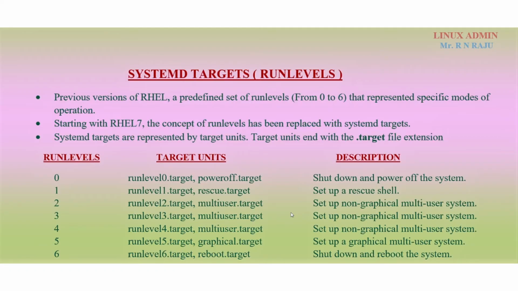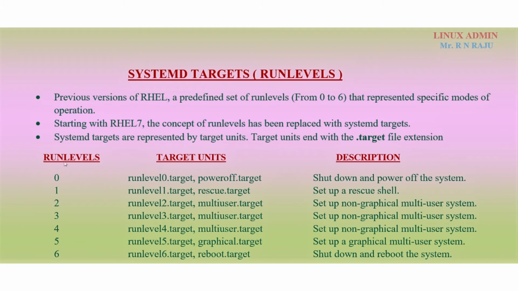So what are run levels? Here, systemd targets are run levels. Previous versions of RHEL had a predefined set of run levels from 0 to 6 that represented specific modes of operation. Starting with RHEL 7, the concept of run levels has been replaced with systemd targets, which are represented by target units. Target units end with the .target file extension.